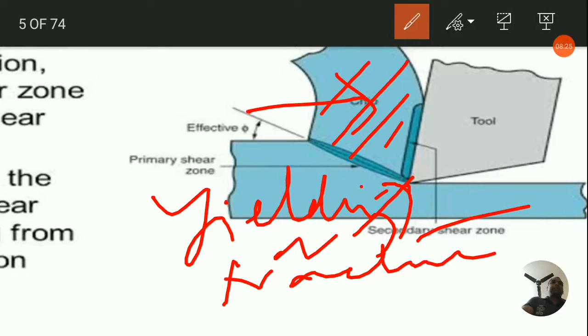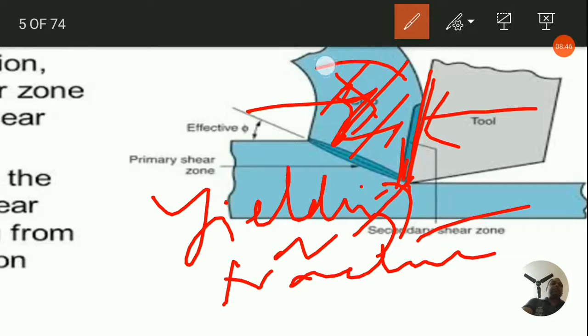Next, the deformed metal, that is the chip, as I earlier told you, flows over the tool rake face. This one is the tool rake face. If the friction between the tool rake face and the underside of the chip is considerable, then the chip gets further deformed. This deformation is termed secondary deformation.